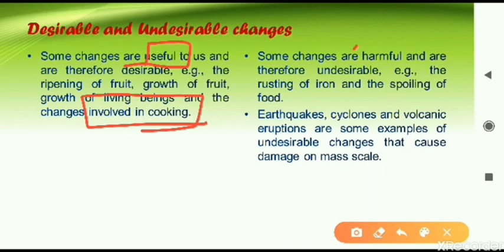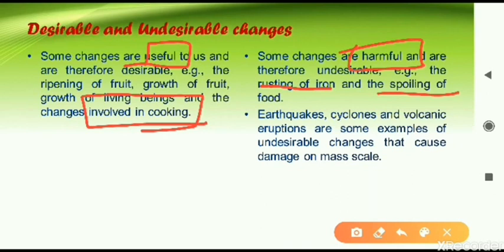But there are certain changes which are harmful to us. Those changes which we avoid, which we don't want to happen, are undesirable changes. For example, rusting of iron. Iron is a strong metal, but if it gets rusted, that metal will become weak. So rusting of iron is an undesirable change.